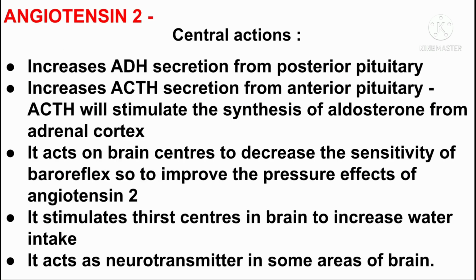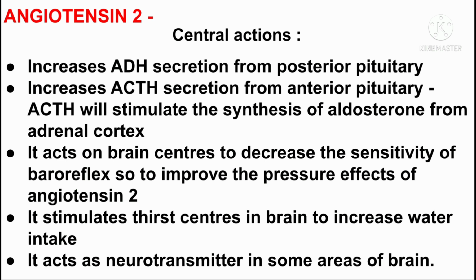Actions of angiotensin 2. It increases ADH secretion from the posterior pituitary. ADH is the antidiuretic hormone or vasopressin. It increases adrenocorticotropic hormone secretion from the anterior pituitary, which will stimulate the synthesis of aldosterone from the adrenal cortex.